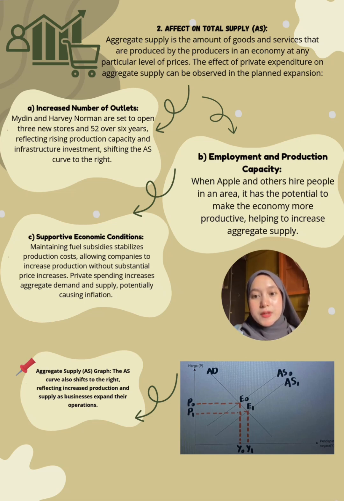Third is supportive economic conditions, maintaining price stability and production costs, allowing companies to increase production without substantial price increases. Private spending increases aggregate demand and supply, potentially causing inflation. Based on the graph, the AS curve also shifted to the right, reflecting increased production and supply as businesses expand